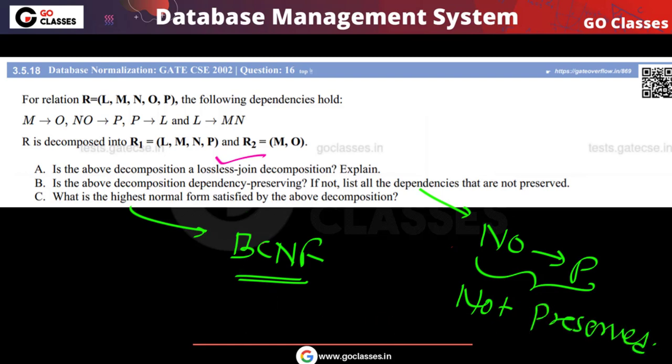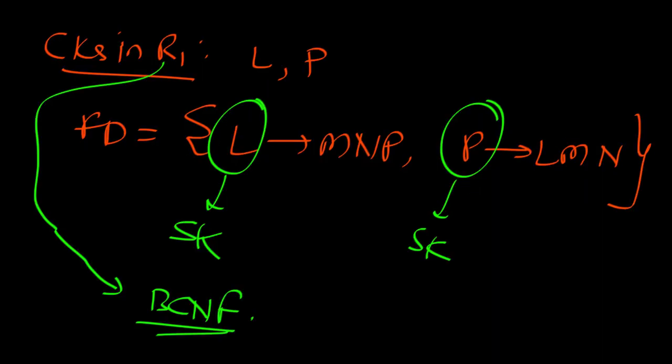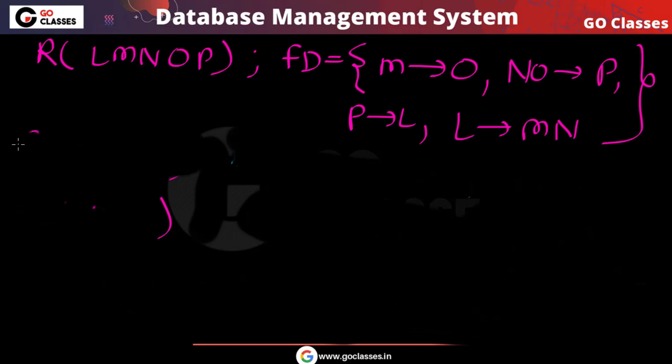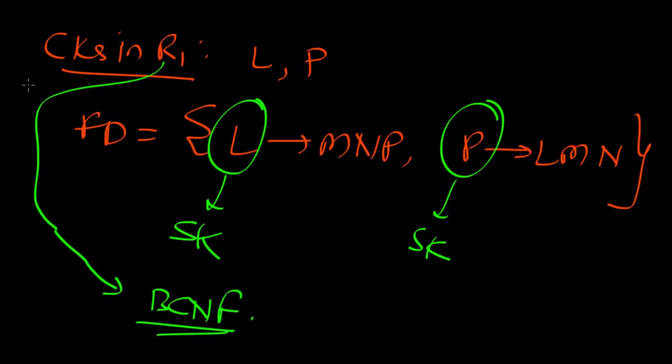In this same question, let me also apply the Chase algorithm. Remember, in this question the binary decomposition is given to you, so you don't have to apply the Chase algorithm.